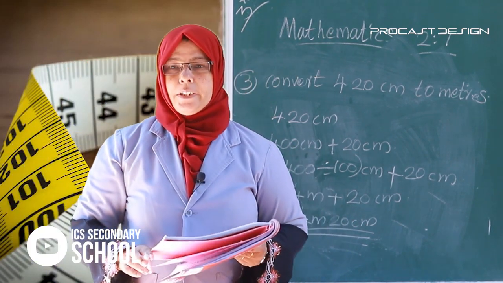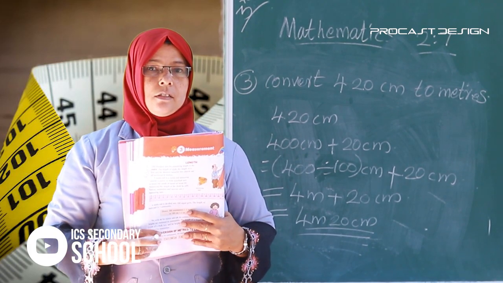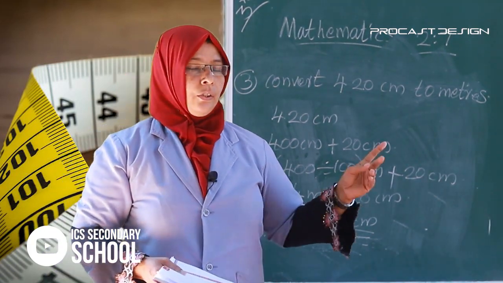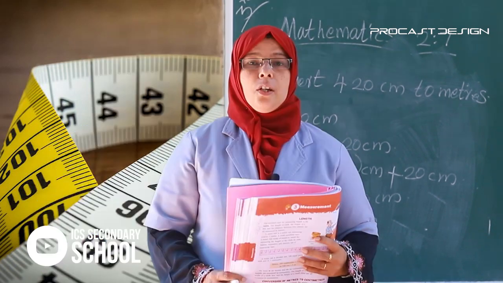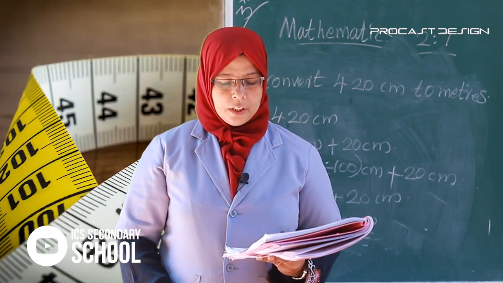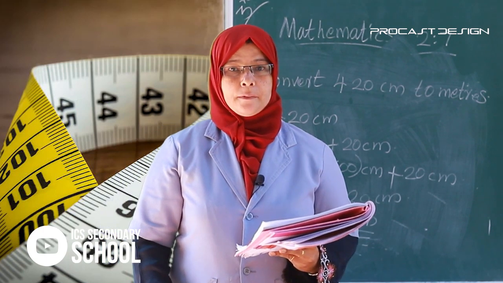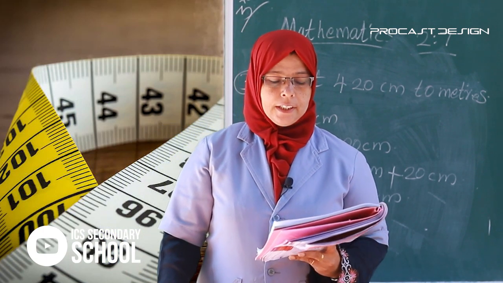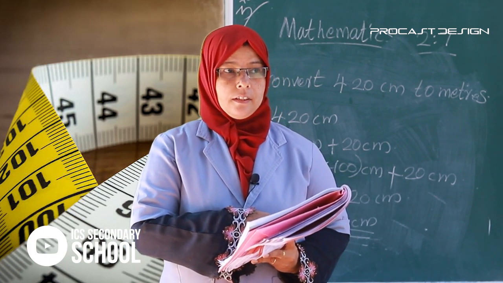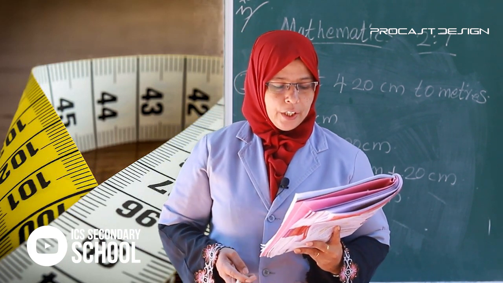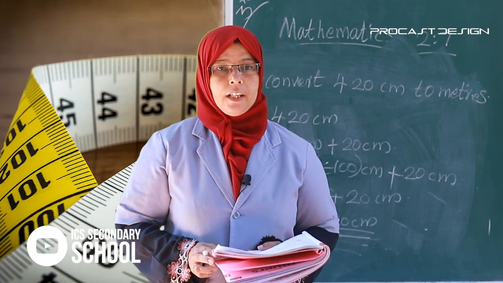Yes, all of you take your textbook. Do you finish? Did you write it in your notebook? Yes. All of you take your textbook. Page number 36. Part B. Convert the following to meters.